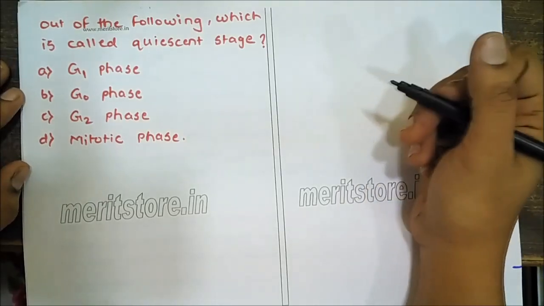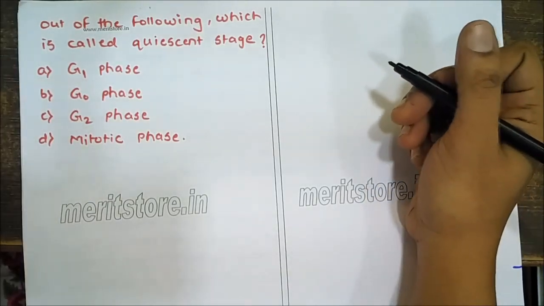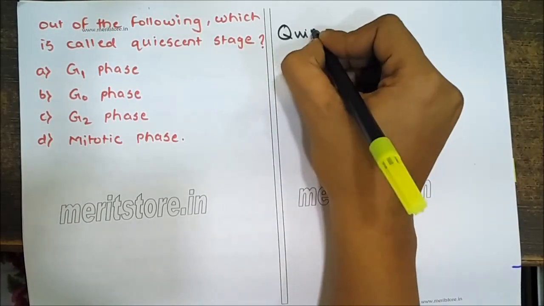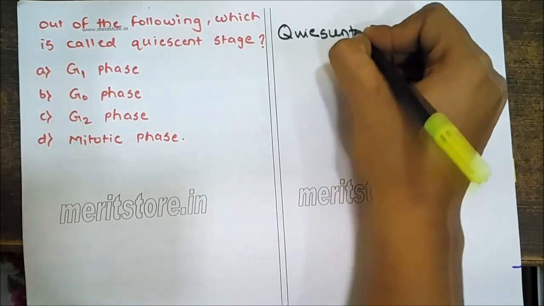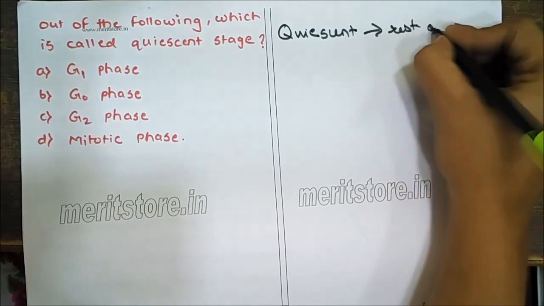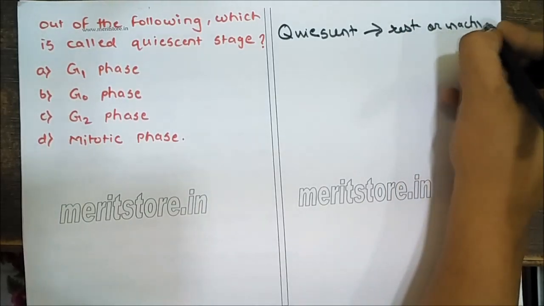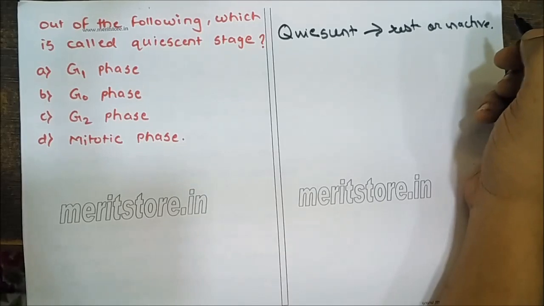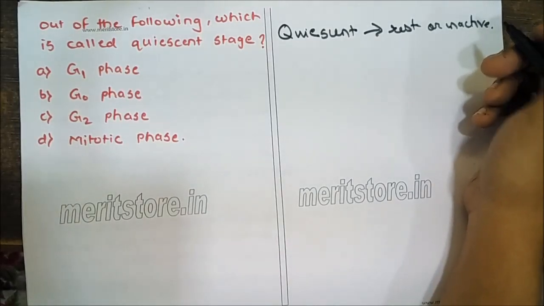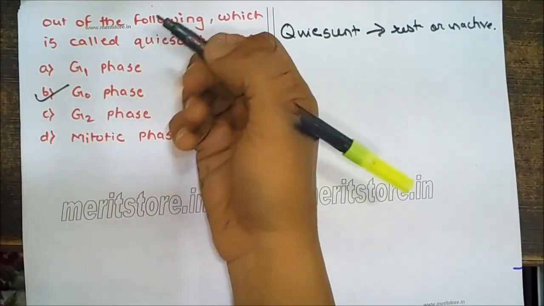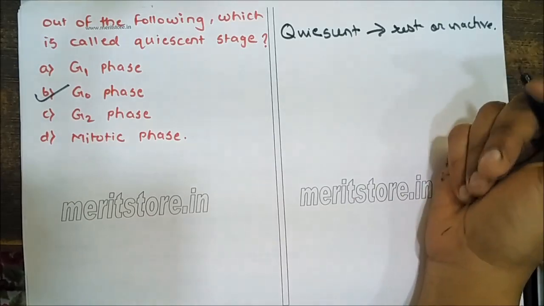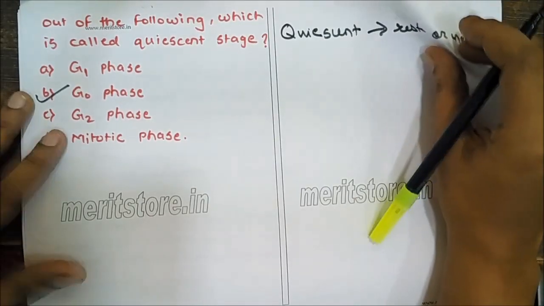Of the following, which stage is called as quiescent stage? Now understand what is the meaning of this word. It means being at rest or inactive. Now it is during G0 phase that the cell withdraws from the cell cycle, and hence G0 phase is called as quiescent stage. So it will not grow, it will not divide, it will be an inactive stage. Next question.